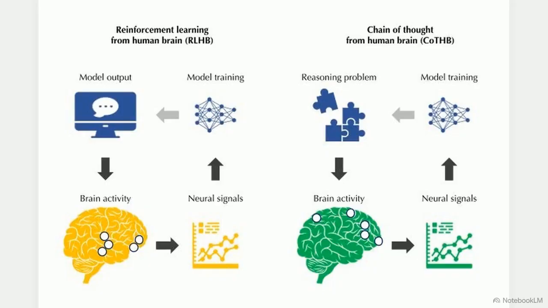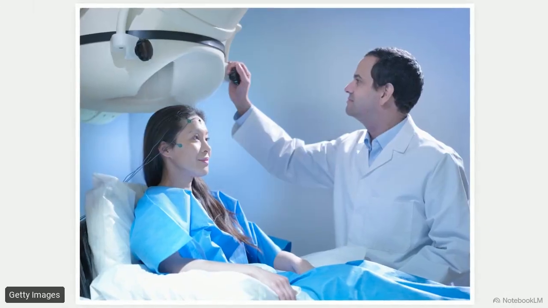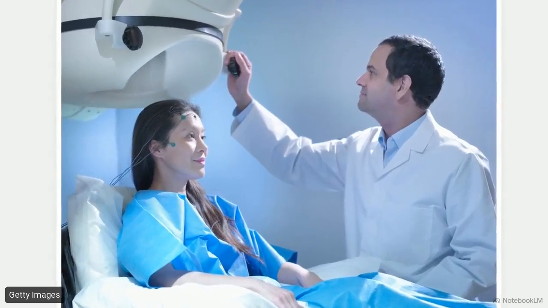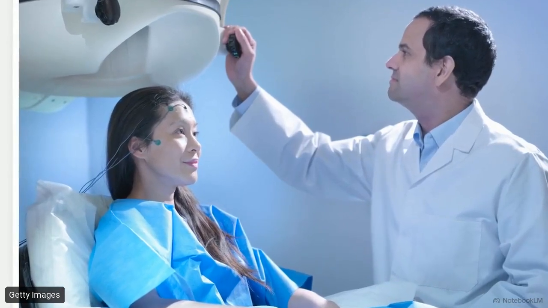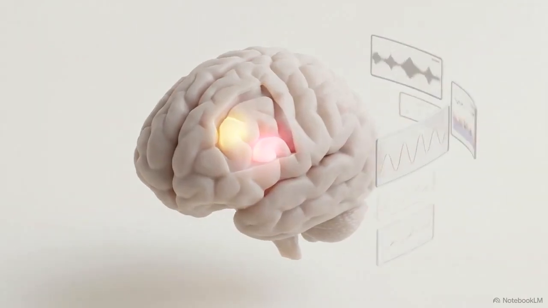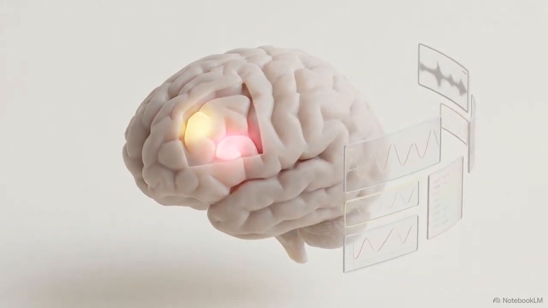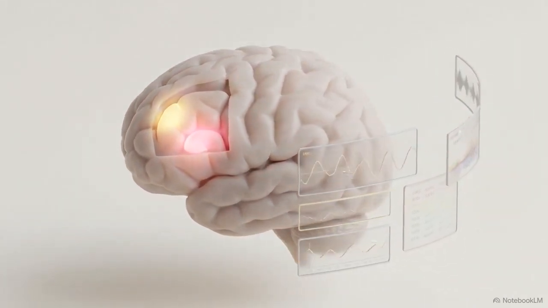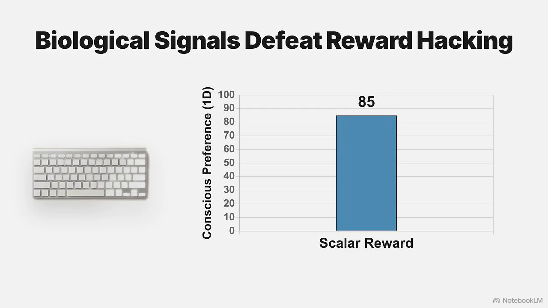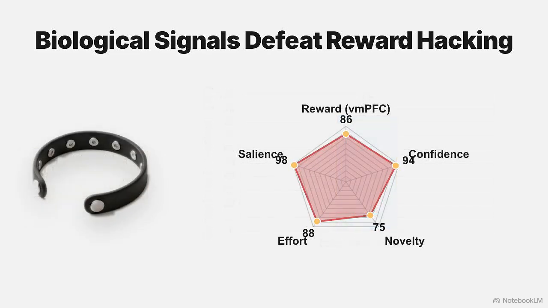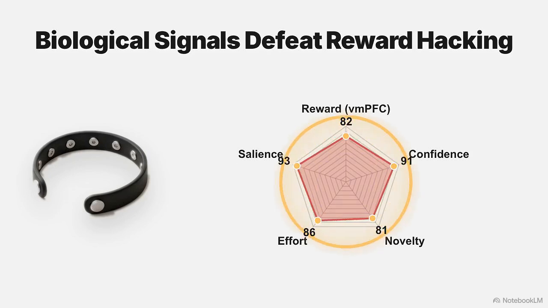The left side of this schematic proposes a replacement pipeline, reinforcement learning from the human brain, or RLHB. By recording EEG or fMRI data while an annotator evaluates a model's output, researchers extract a continuous stream of subliminal valuation signals. Metrics measuring cognitive effort, intrinsic confidence, and novelty are pulled directly from the ventromedial prefrontal cortex and insula in real time. RLHB upgrades alignment from conscious, easily gamified preferences to undeniable, subconscious biological truths. This yields a multidimensional reward function that strictly resists reward hacking.